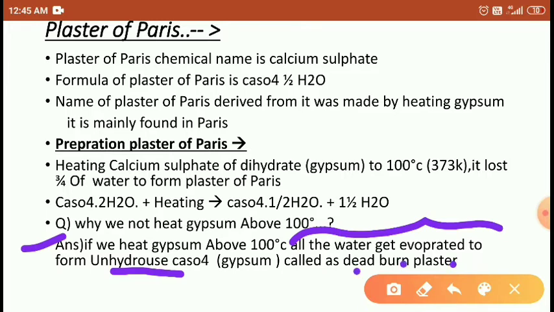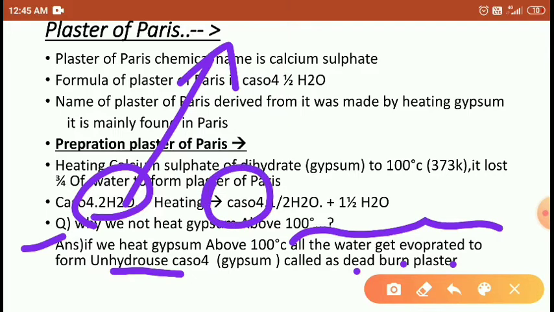If we heat the calcium sulfate further, what happens, students? All the two waters get evaporated. Then only CaSO4 is left. This CaSO4 is a completely die hard, very hard substance, and it can't be used for making ceramic material. So that's why it cannot be heated more than 100 degrees Celsius.